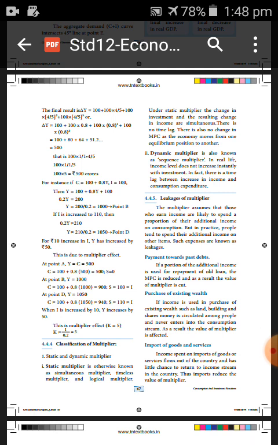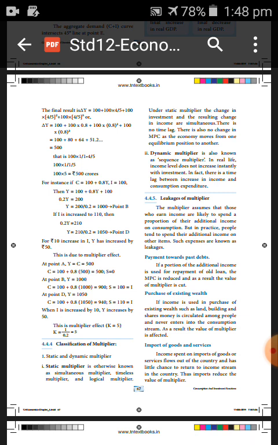Today I am going to teach about the leakages of multiplier. What is multiplier? We have studied earlier in the last class. Multiplier assumes that people who earn income spend a portion of additional income for their consumption.